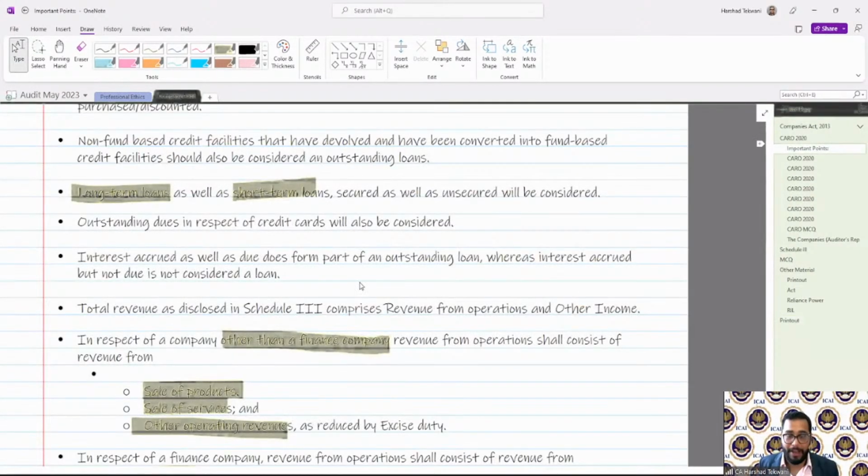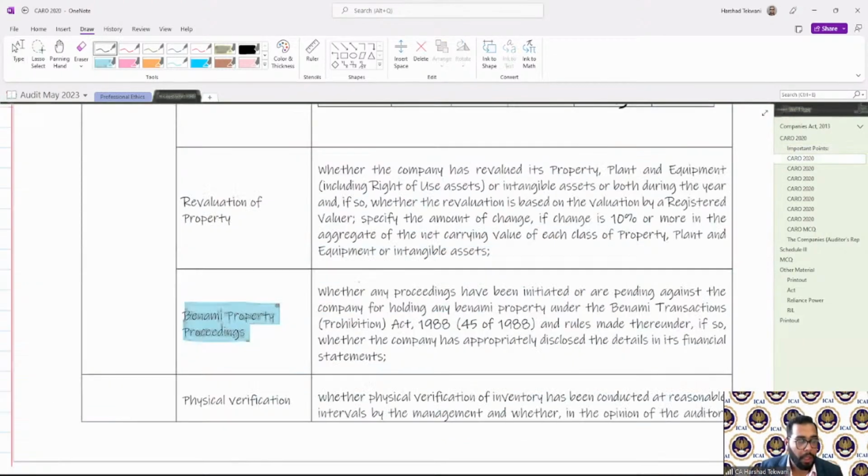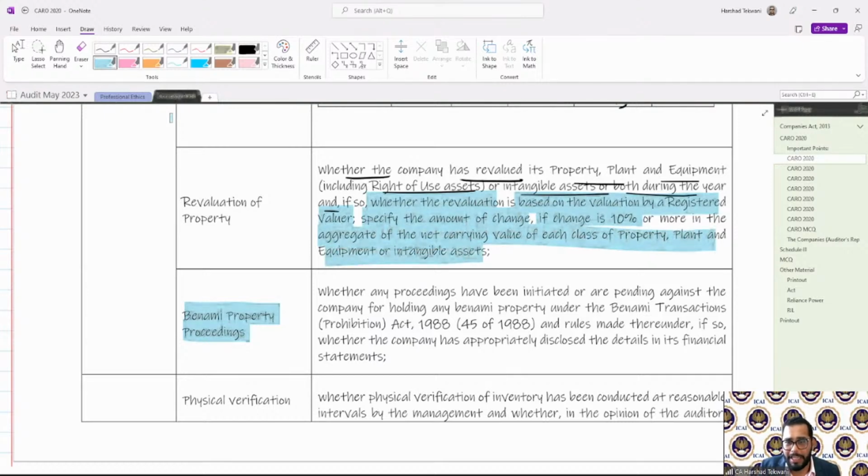Then coming back to the revaluation of property, plant and equipment. Whether the company has revalued its property, plant and equipment, including right-of-use assets, or intangible assets, or both during the year. If so, whether the revaluation, very important, is based on the valuation by a registered valuer, and specify the amount of change if the change is more than 10% in aggregate of the net carrying value of each class of property, plant and equipment or intangible assets.